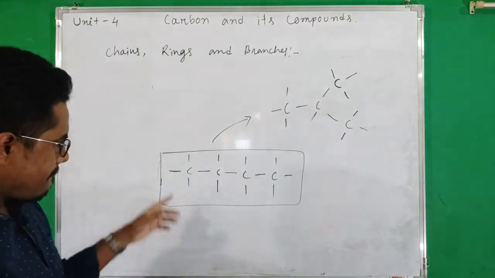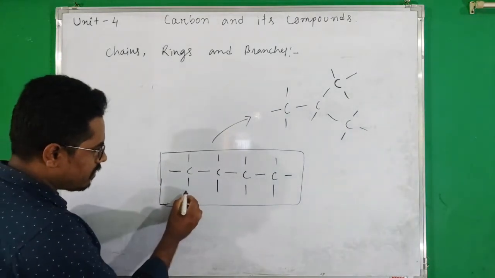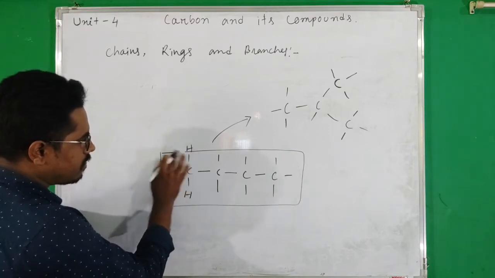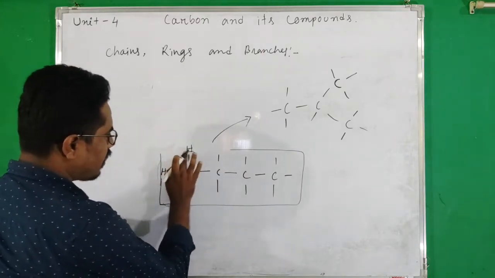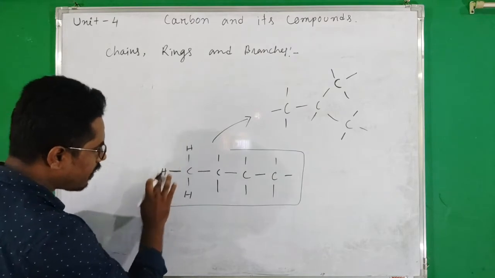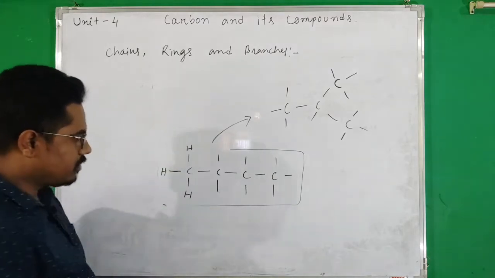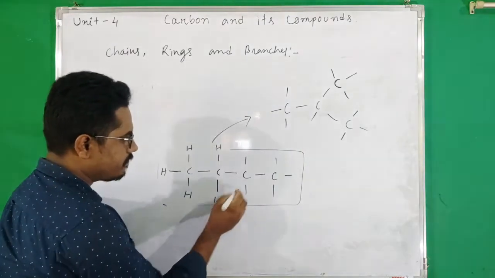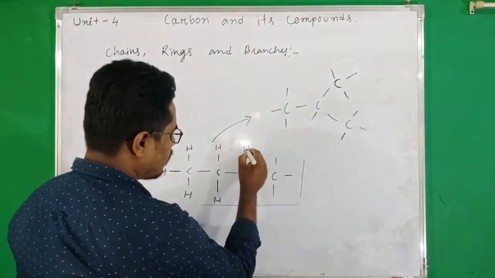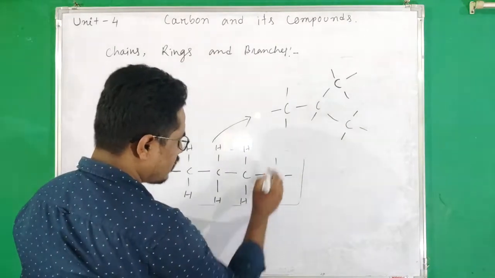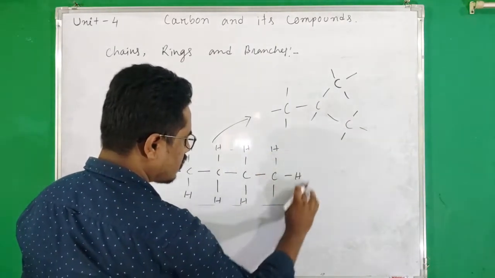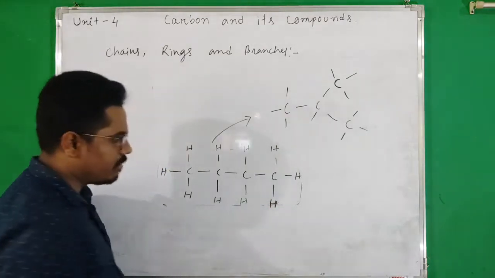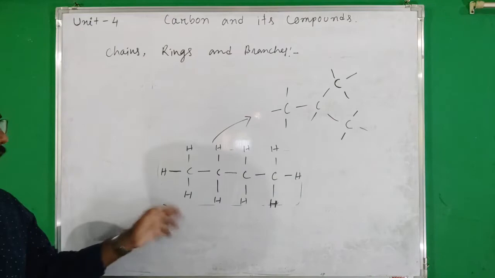Now we will put some hydrogen atoms in these unsatisfied valencies. That means these carbon atoms till now have not combined with another atom, but when we put hydrogen atoms, their valency will be satisfied. Okay, this is an organic compound containing carbon and hydrogen.